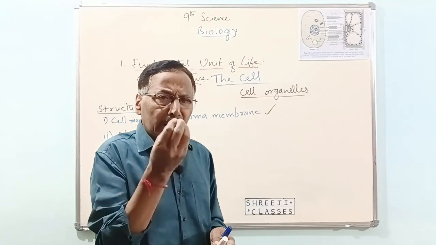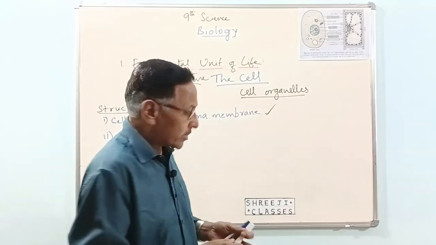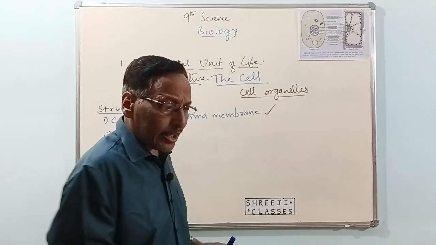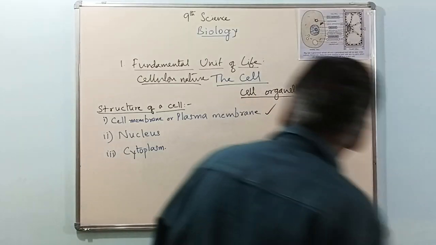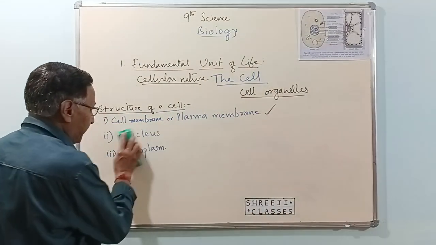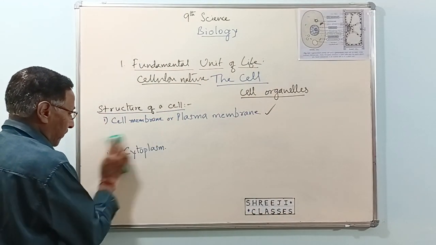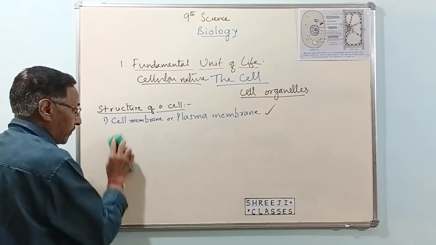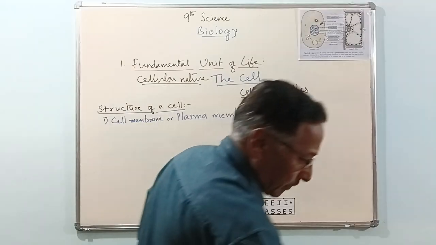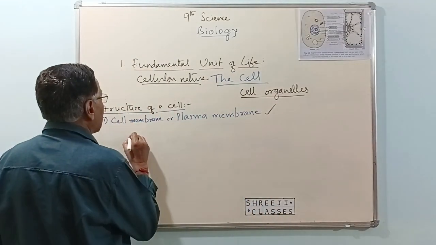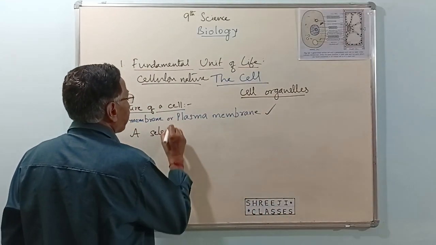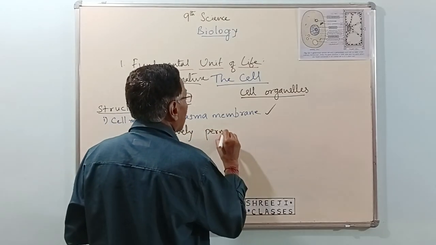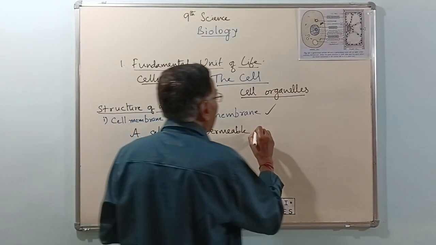It allows only certain substances to enter or leave the cell. That is why the cell membrane is called a selectively permeable membrane.